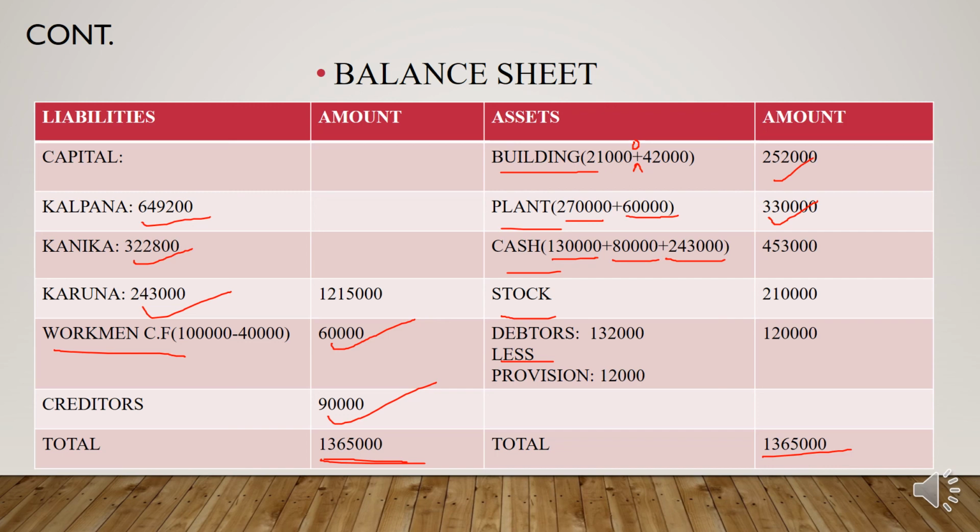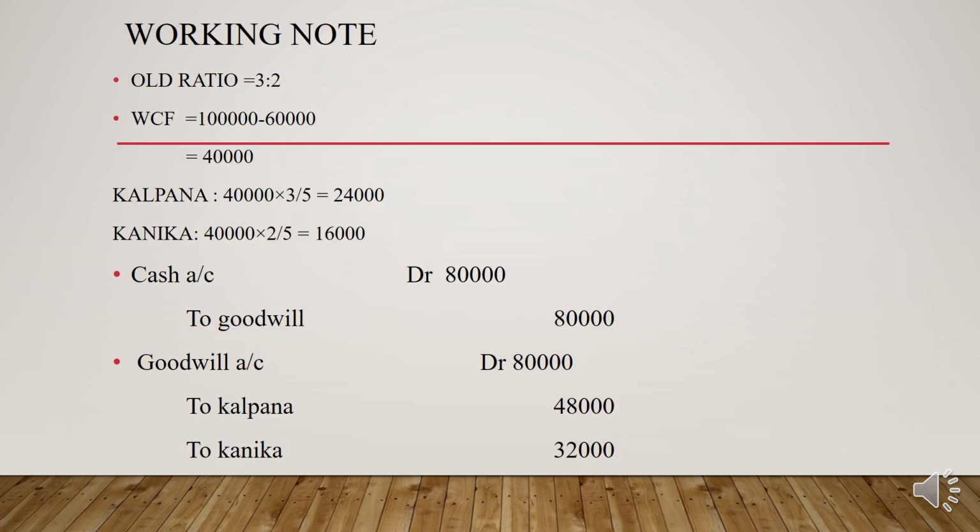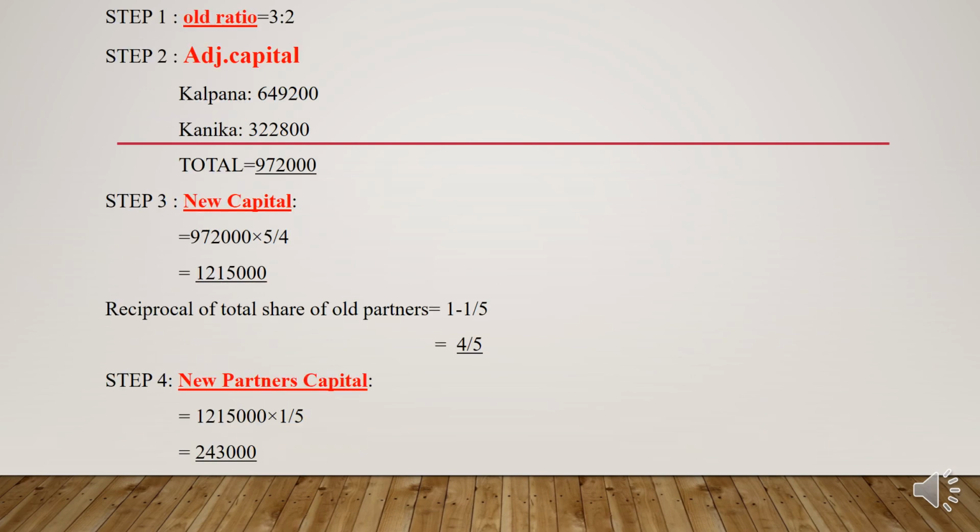And I hope you understand the problem. Here I also give the working notes of all these adjustments, the working notes of the whole question. First, you need to ascertain the old ratio. Then you need to distribute the workman compensation fund among Kalpana and Kaniga. And you need to write the journal entry for goodwill brought in by the new partner.